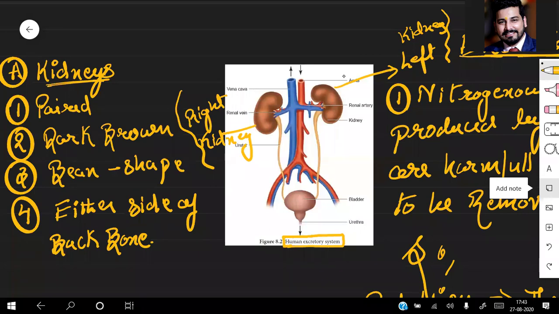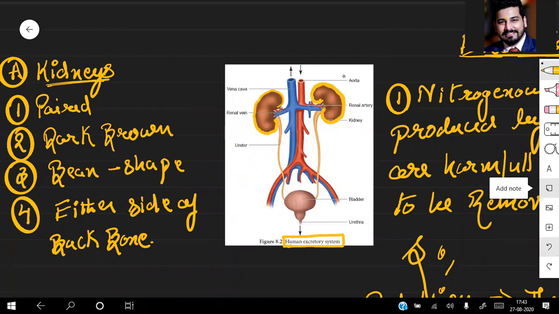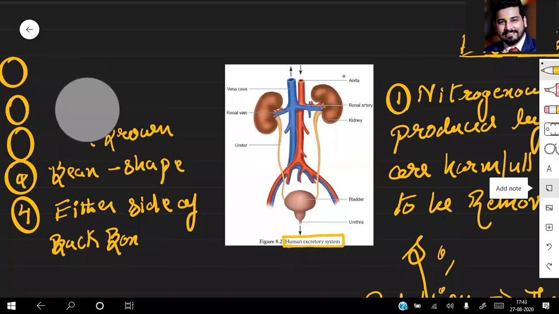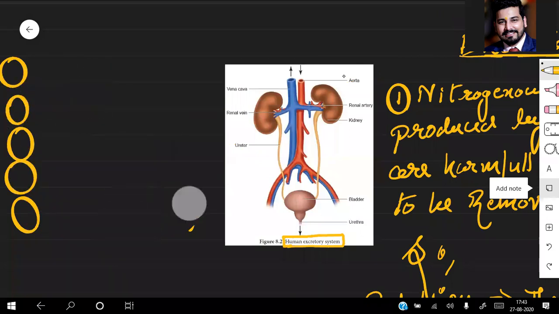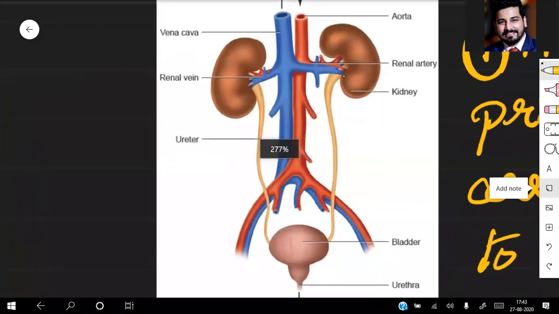Next, the second structure which we have to understand very carefully is B, the ureter. What is the function of the ureter? If you want to see the ureter clearly, have a look over there.